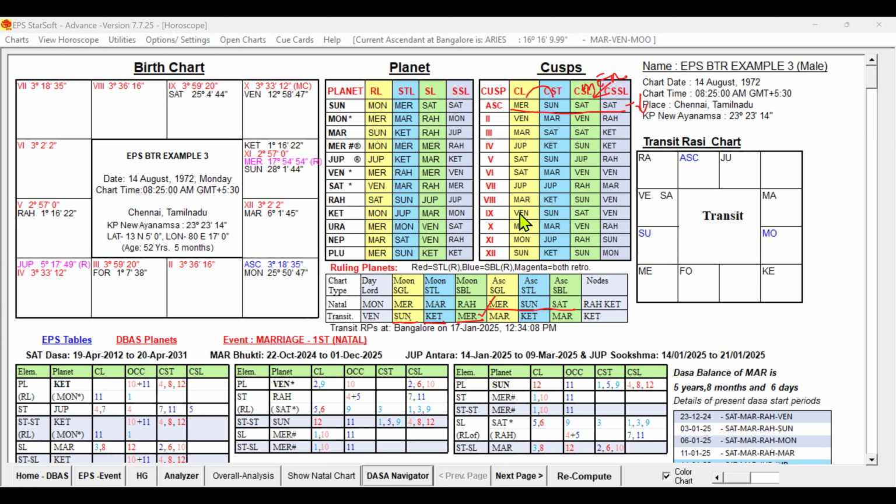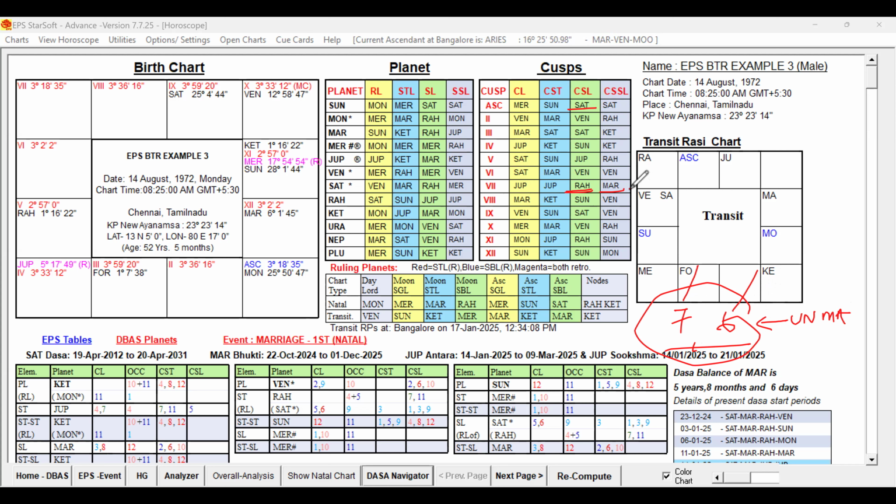Now what else do we have to do? As I said, we have to look at which cuspal sublords are in the border, especially the primary cuspal sublords, that is the 7th house and 6th house. We have to check, because they are the primary house for marriage and the primary unfavorable house for marriage, because we are going to verify the birth time based on the event of marriage, right? Let us check: the 7th cuspal sublord is Rahu, sub-sublord is Mars. So this is in the border.